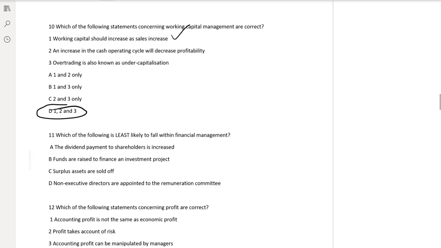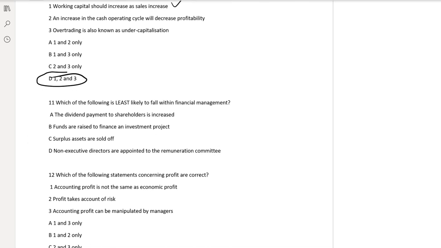D is the answer. Which of the following is least likely to fall within financial management? Least likely means that it is not part of financial management. Dividend payments to shareholders are increased. Funds are raised to finance an investment project. Dividend payments are increased. This is a dividend decision. Funds are raised to finance an investment project. This is a financing decision. Surplus assets are sold. Investment decision. Non-executive directors are appointed. This is not a financial management decision. So this is the answer actually.